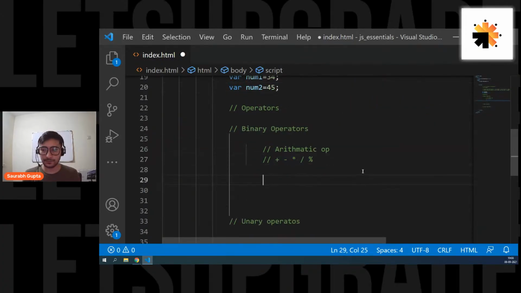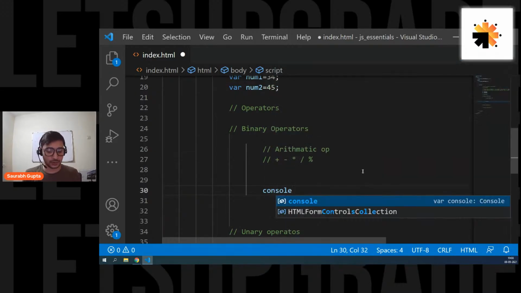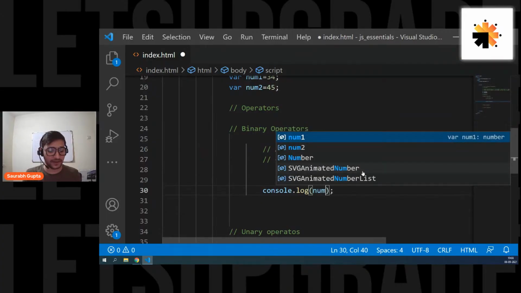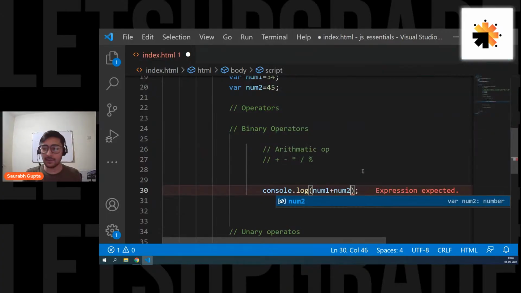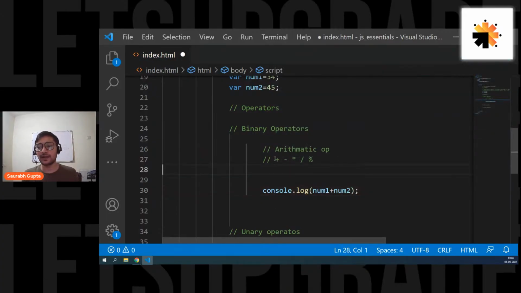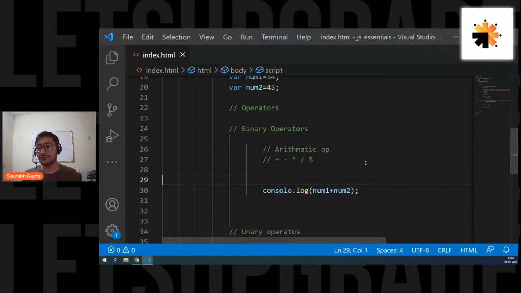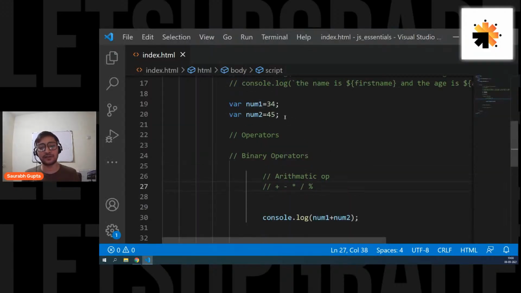So let's go console.log. Let's use the first one. Now you already know what they're going to do. If I write num1 plus num2, I'm simply using the plus arithmetic operator, which is simply going to add them. Let's see. For all the new people, you have to understand this. Here we go. We have 79, which is nothing but 34 plus 45.